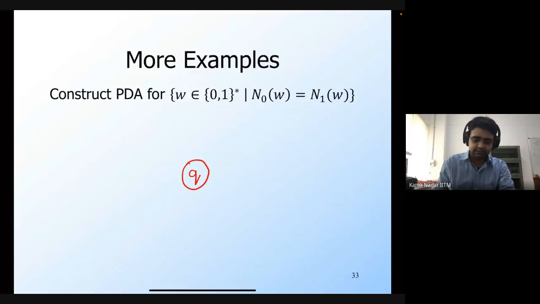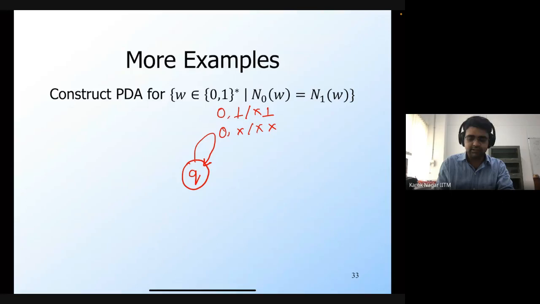Okay? And so what I'm going to do is that whenever I see a 0, I'm simply going to remember it by pushing a marker onto the stack. So I can see a 0 if bot is on the stack, in which case I'm not going to do anything to bot. And I can see a 0 when x is on the stack, in which case I'm going to push the x. So I'm going to use this marker x in order to remember the number of zeros that I've already seen. Okay. And then whenever I see a 1, I'm simply going to pop.